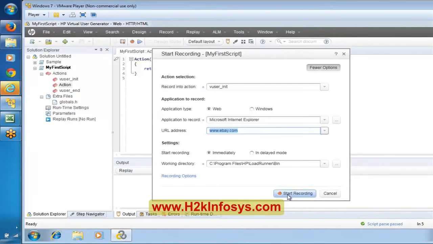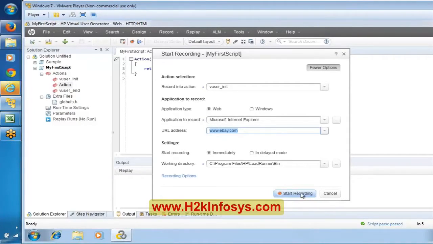Everyone closely observe here. Once you install LoadRunner and try to record, this start recording option may be disabled in your machine. In my machine it is enabled, but in your machine this button might be disabled.